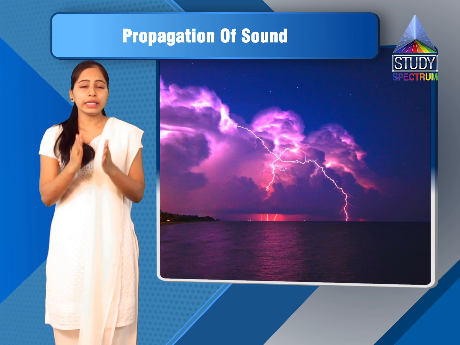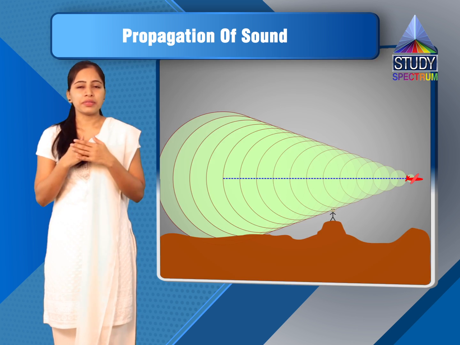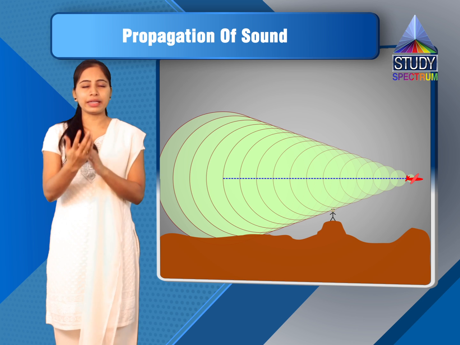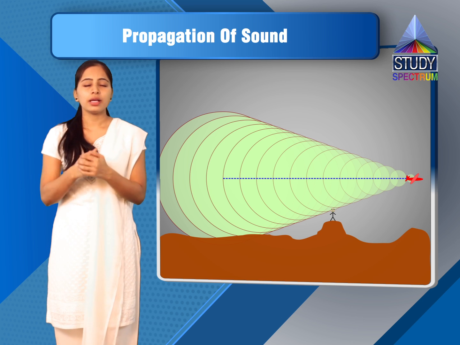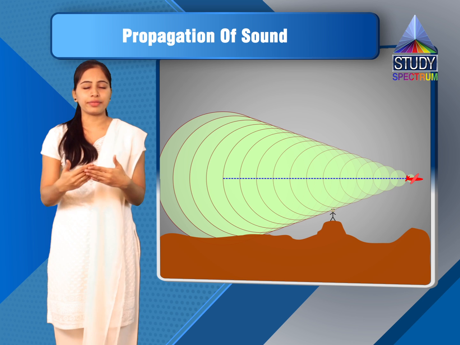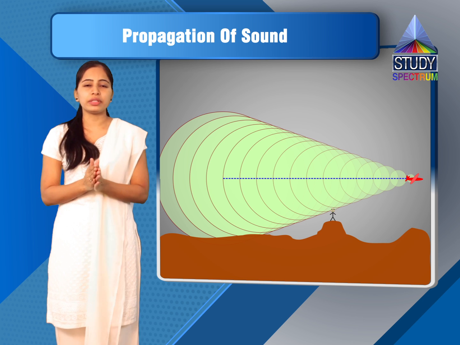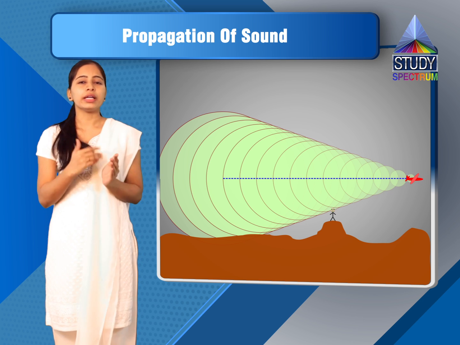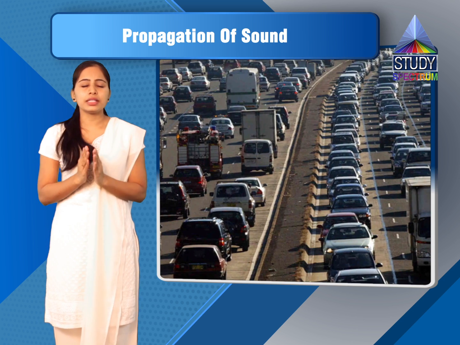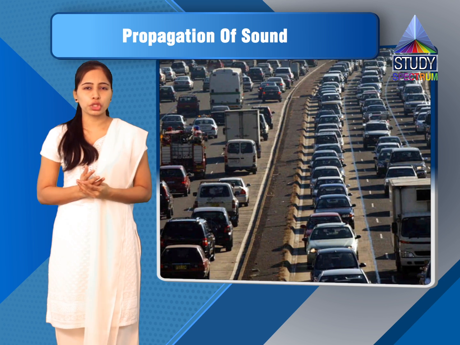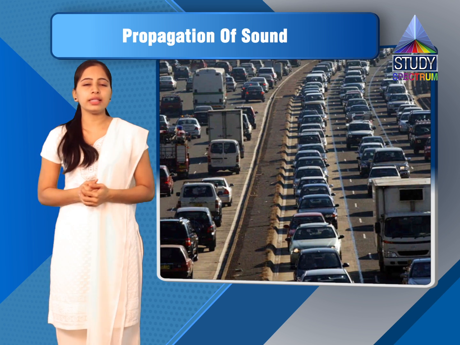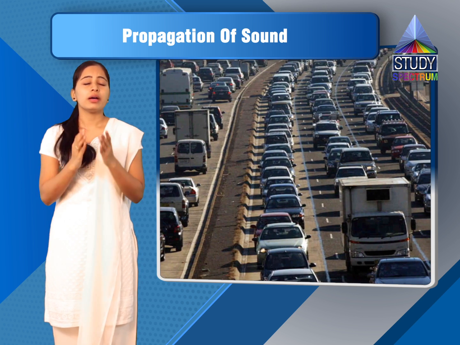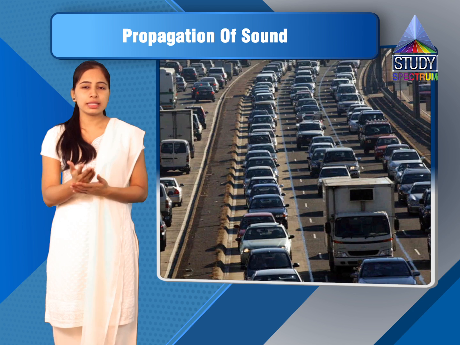Then we learned about echo. In this topic we saw that when sound strikes a flat surface, it reflects back. Because of that we can hear the echo. In that we saw the example of a hill station. Then in this chapter we learned about noise pollution also. We saw that noise pollution is today's bigger problem, which has a bad effect on human as well as animal health.